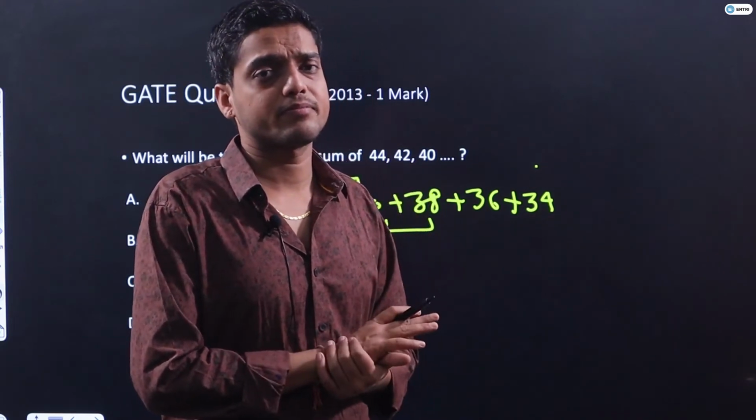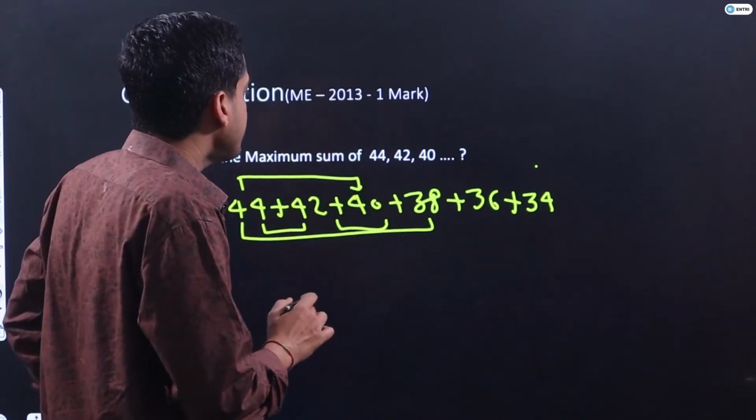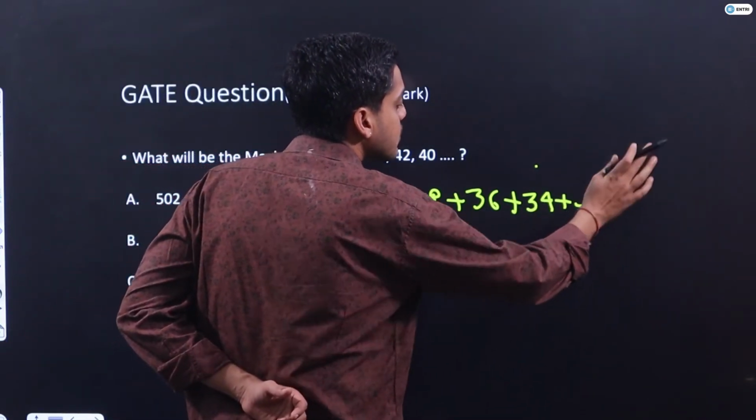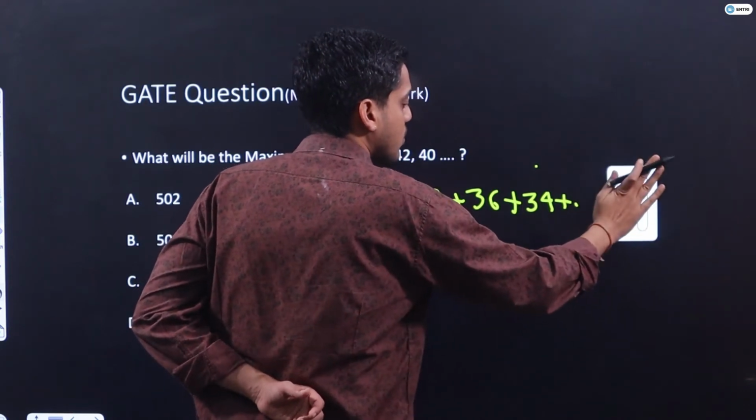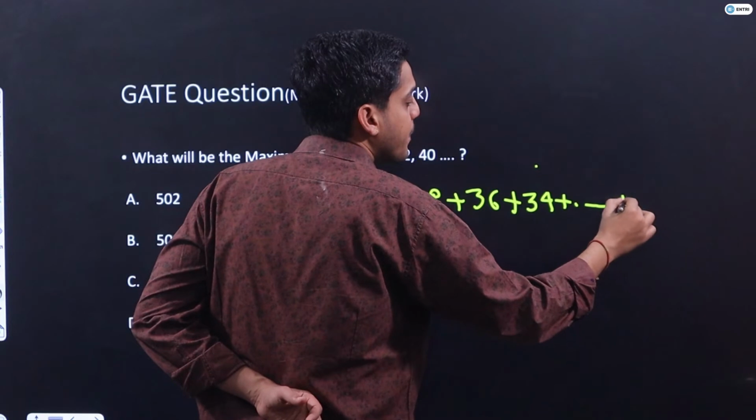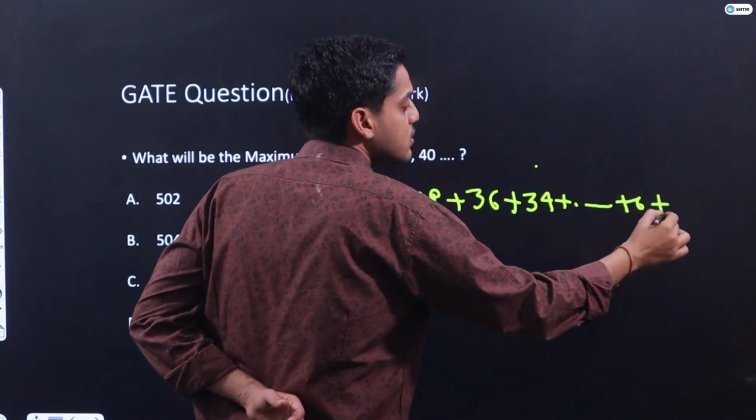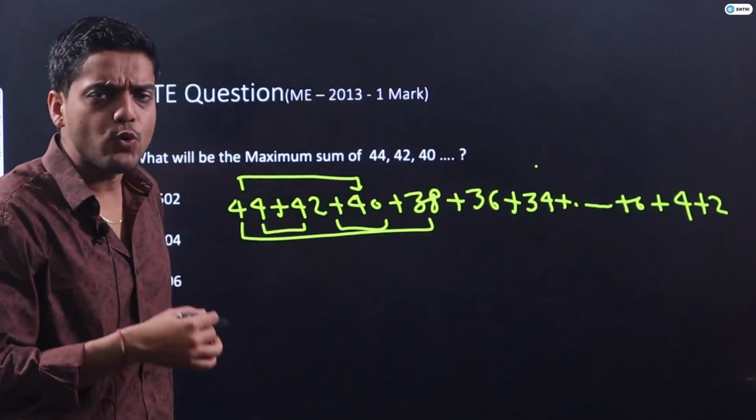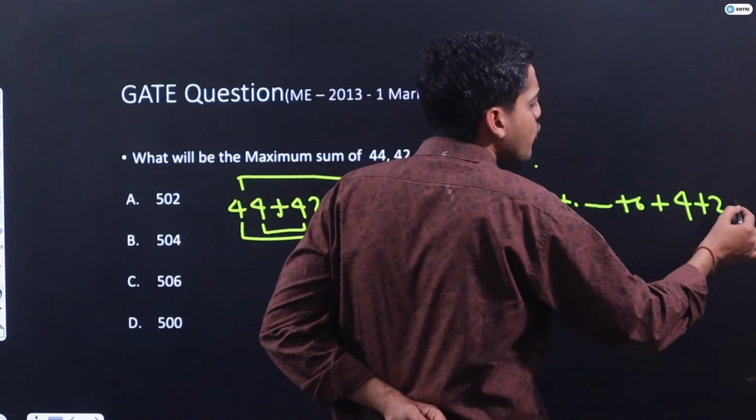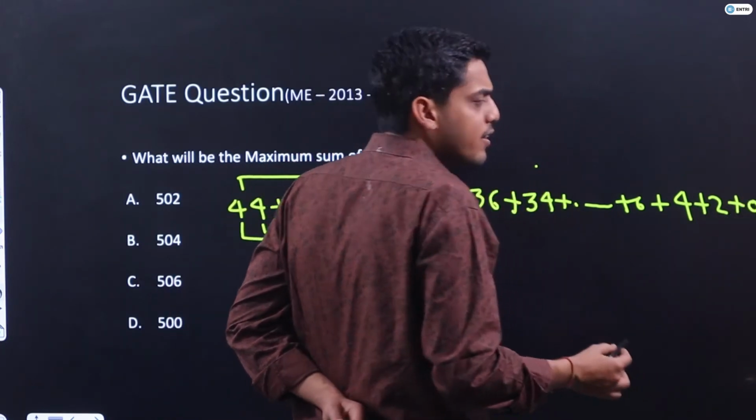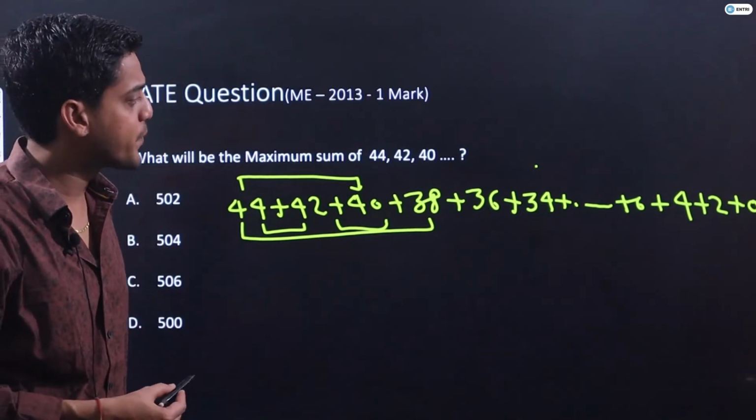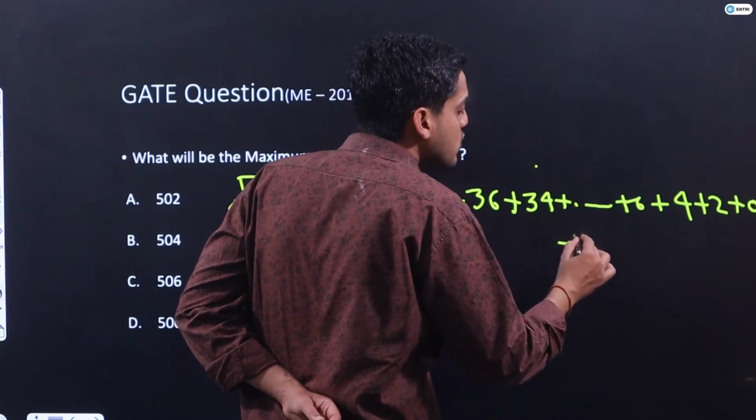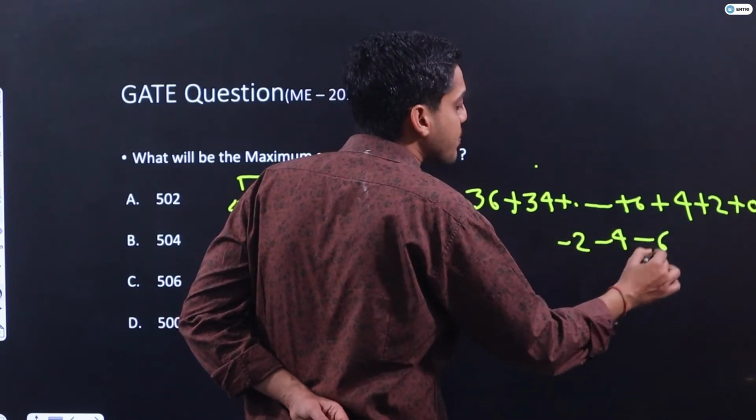So the sum will keep increasing up to plus 6, plus 4 and last plus 2. After plus 2, if you add 0, the sum will not be impacted. If you add the next terms after 0, minus 2 will be there, minus 4 will be there, minus 6 will be there.